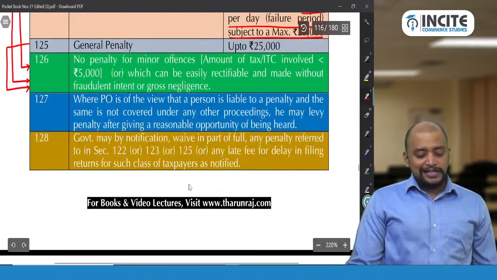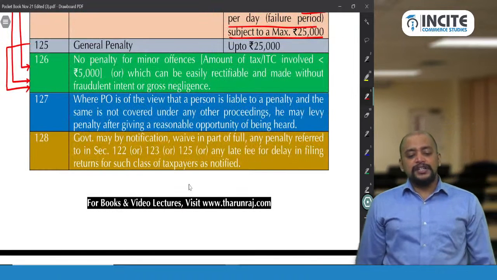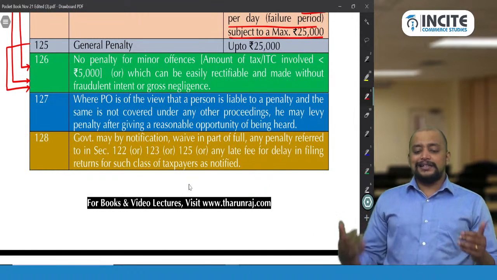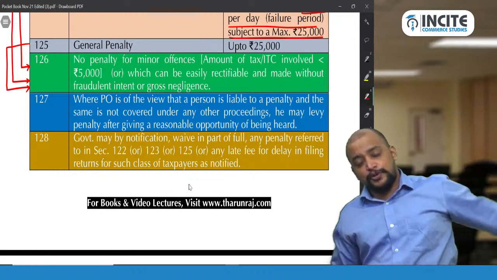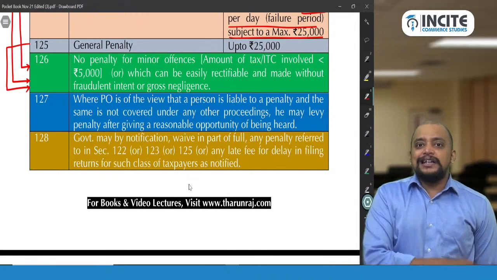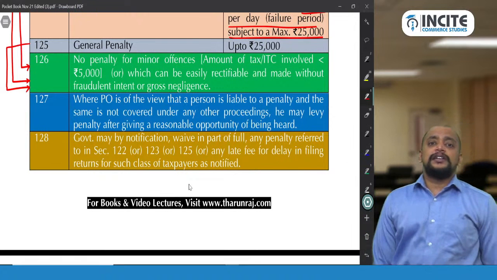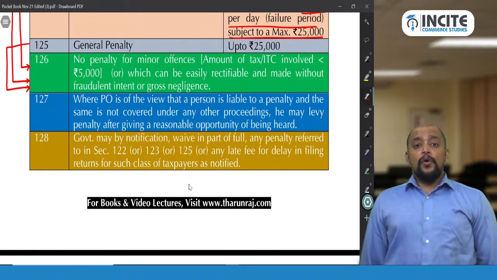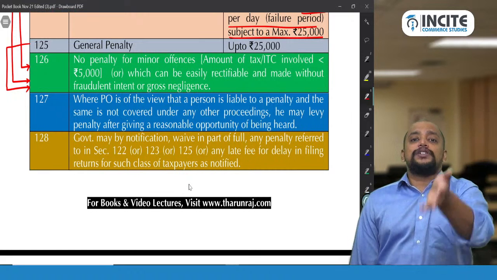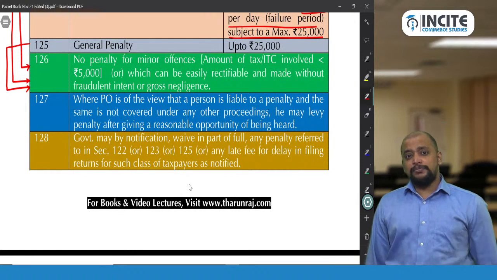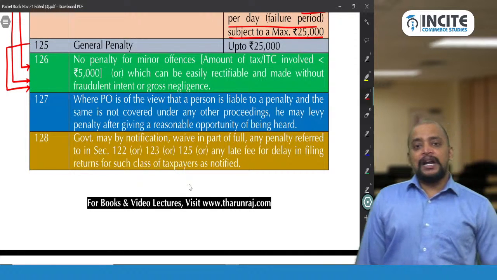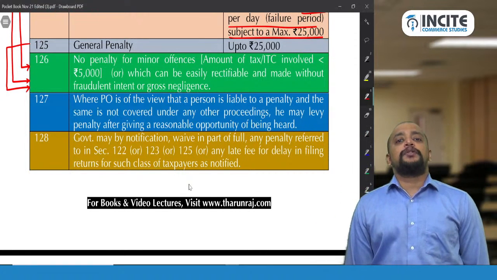Section 127, where the proper officer is of the view that a person is liable to pay penalty and the same is not covered under any other proceedings, he may levy penalty after giving reasonable opportunity of being heard. Only for levying penalty also they can give a notice and they can recover the penalty. Tax is not payable, only for recovering penalty. For example, obstructing an officer from doing duty.